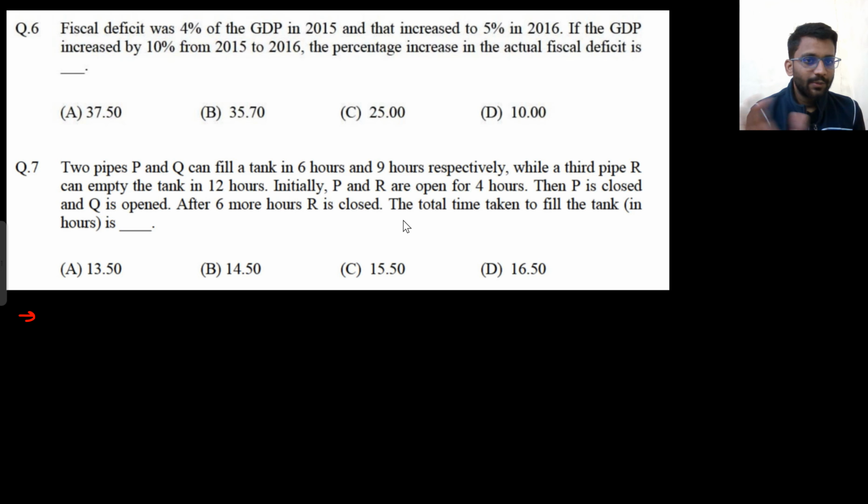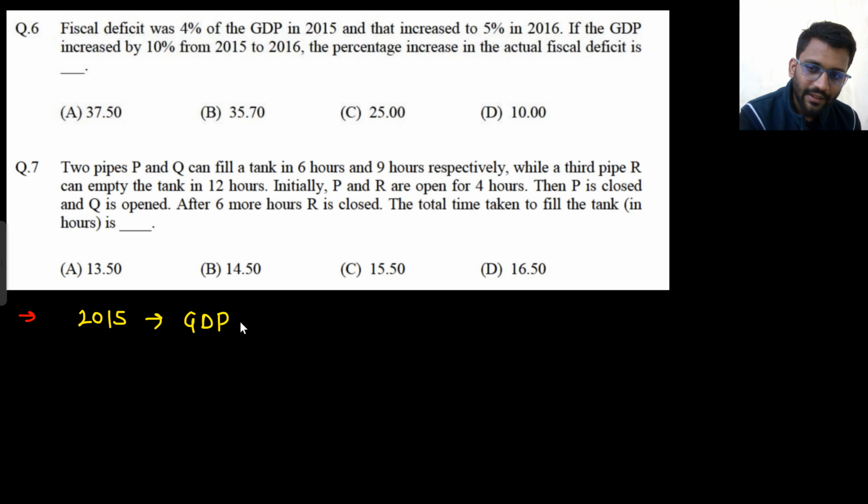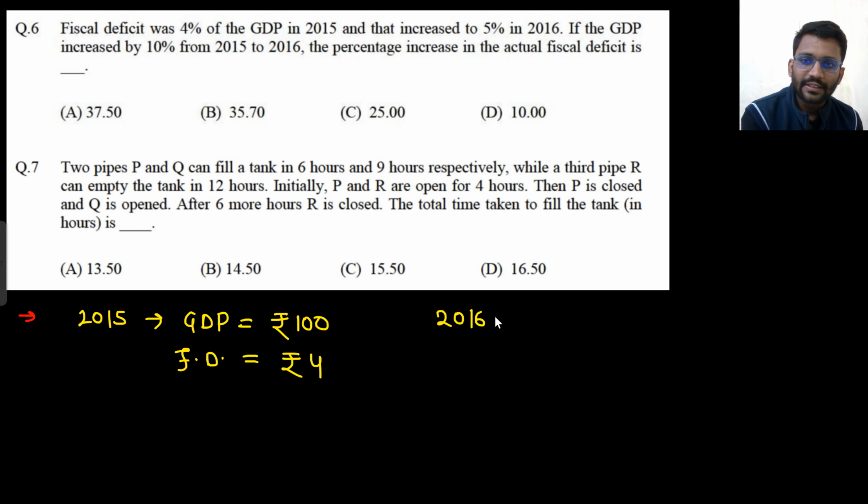because we are playing with percentages, we can assume any value. In 2015, let's assume our GDP was 100 rupees. So fiscal deficit was 4% of the GDP, that means rupees 4. Let's talk about 2016. If the GDP increased by 10% from 2015 to 2016, that means 10% of 100, so GDP would have become 110 now. Now what is fiscal deficit? Now fiscal deficit is 5.